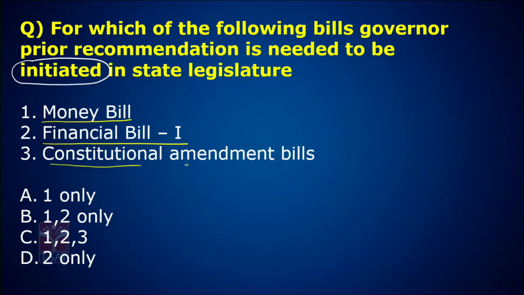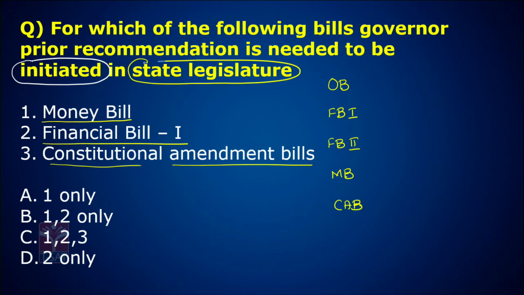The constitutional amendment bills. Okay, so we have different types of the bills. What are they? Ordinary bill, financial bill type 1, financial bill type 2, money bill, constitutional amendment bills. Now this is with respect to state legislature. Okay, now prior President of India permission. Where is it initiated? Is it in Lok Sabha, Assembly or Council?